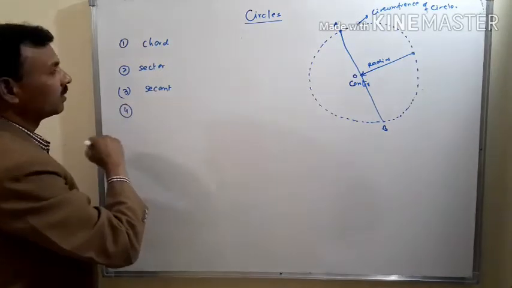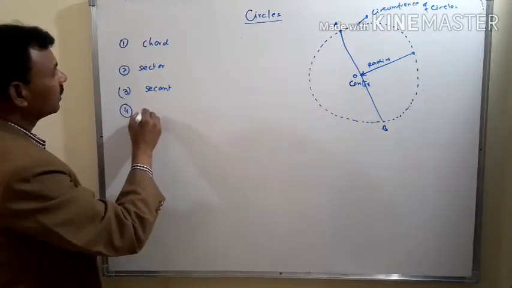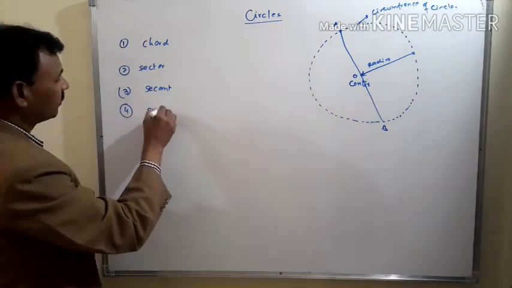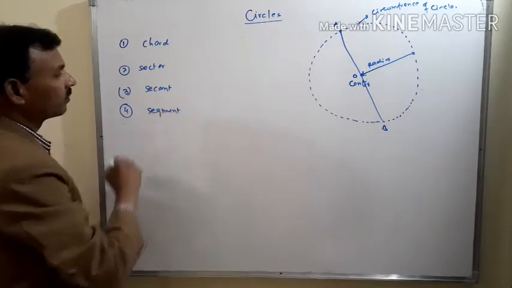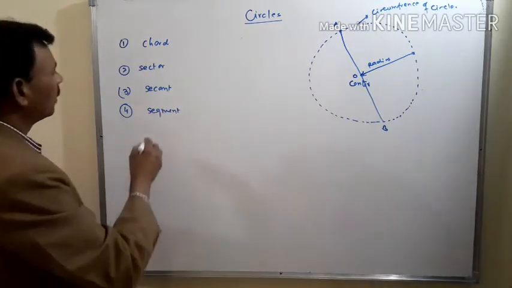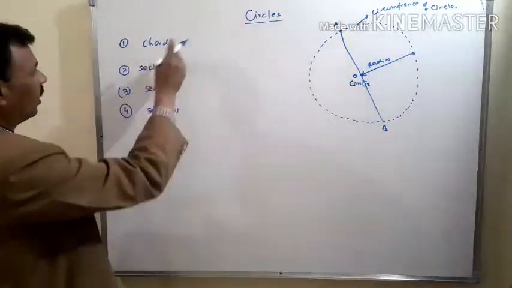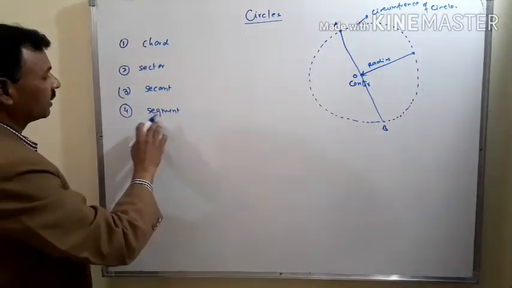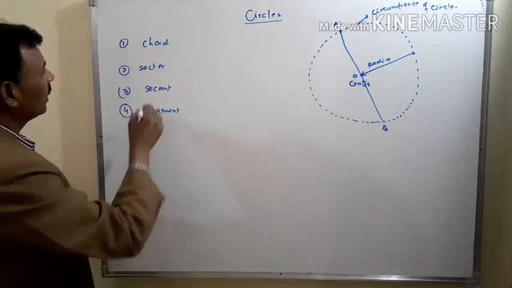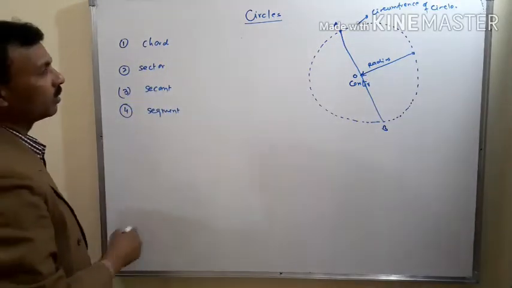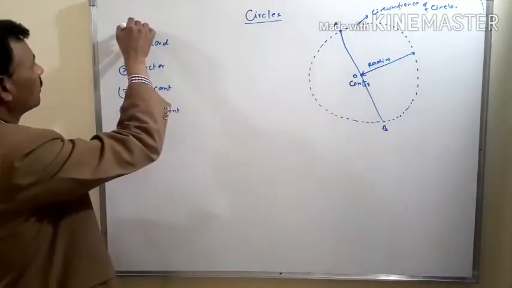Fourth is segment. Chord, sector, secant, segment. These are some terminologies related to circles.